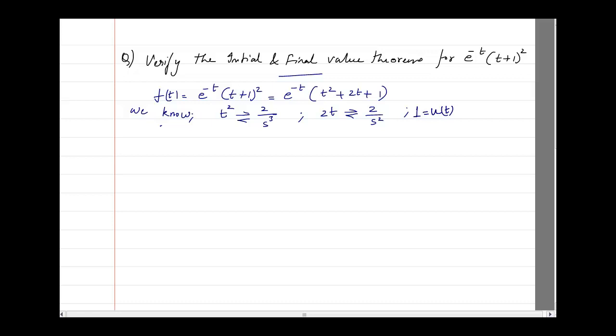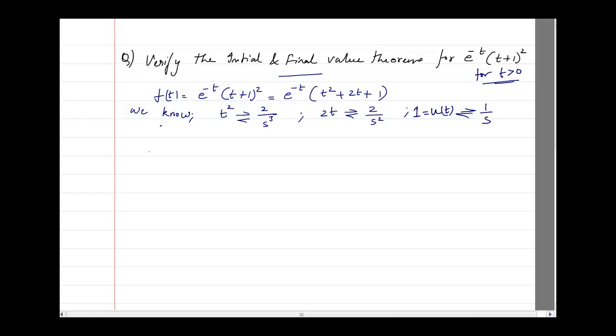Why am I writing 1 is equal to u of t? Because this question already means that for t greater than 0, it is implicitly given. Generally it should be given. If I put a question paper, I will always put it, but in some of the foreign textbooks that we are referring, they will always write like this, for t greater than 0. Okay, anyway, for this, the value is 1 by s.